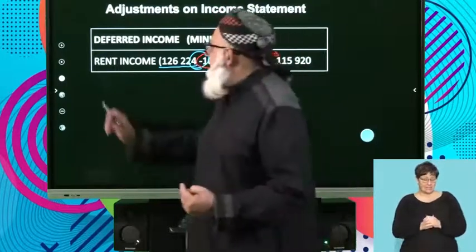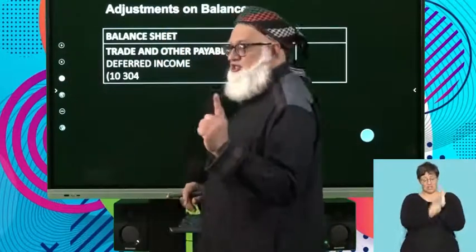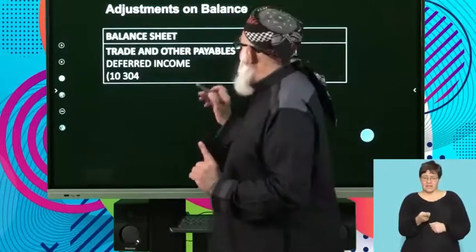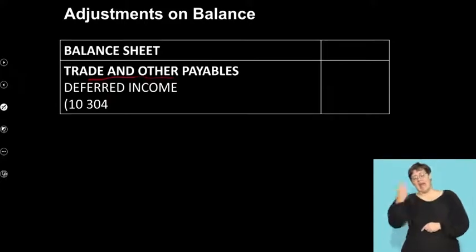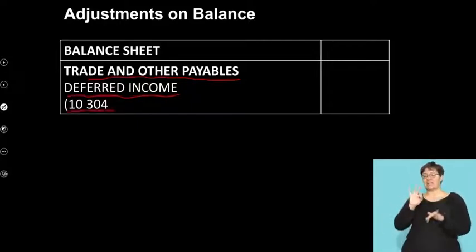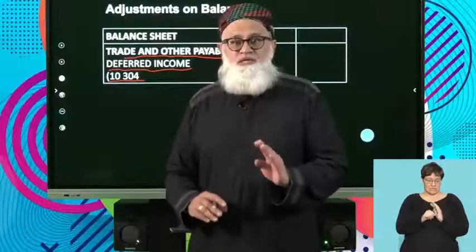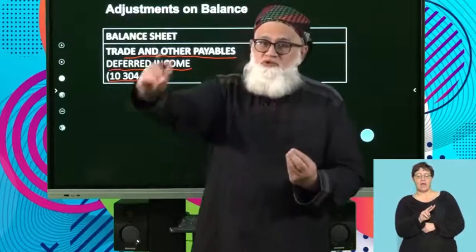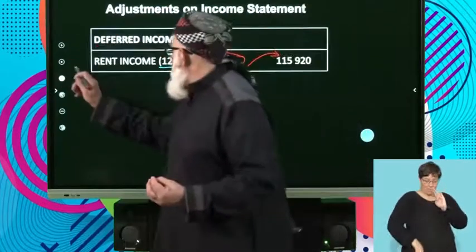However, in terms of my balance sheet, watch, where does deferred income feature? It features in my trade and other payables, right? Under the item deferred income, I have the figure 10,304. Okay, so this is important. In this particular scenario, you're looking at the impact on the statement of comprehensive income, as you've seen there.